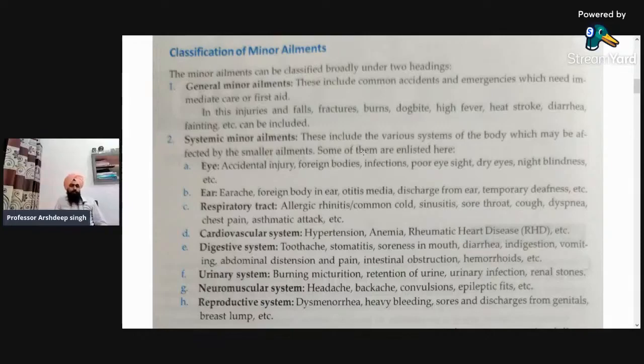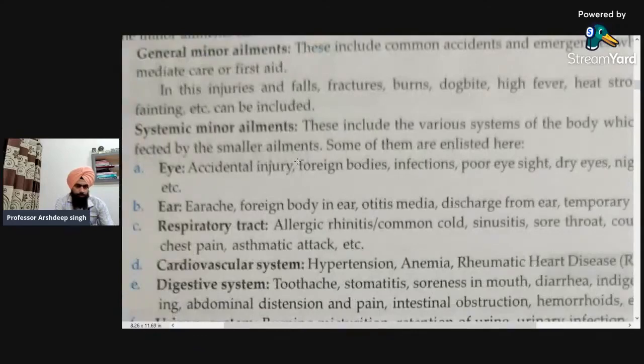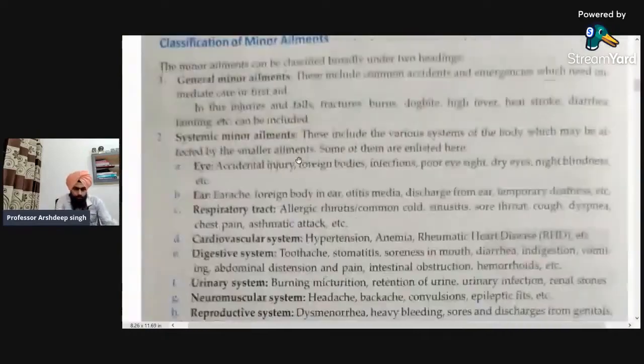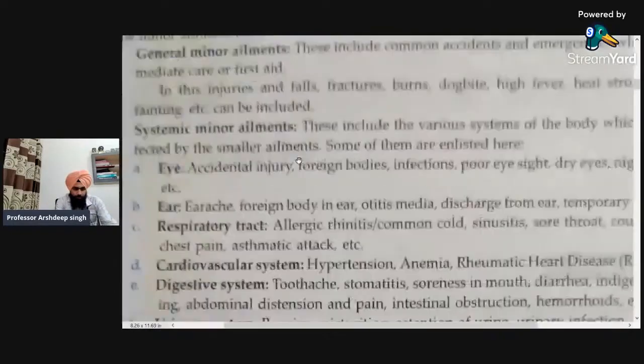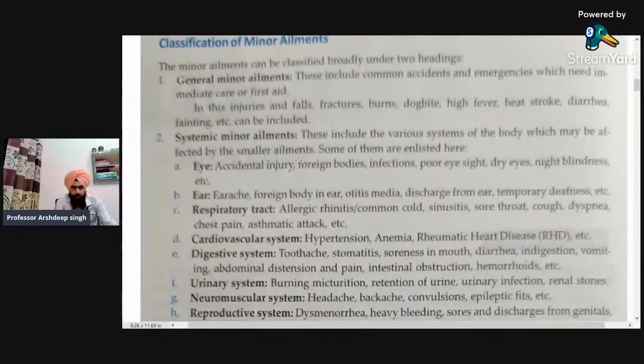Next one is the ear. What is included in the ear is earache, that is pain in the ear, foreign body in the ear, that is any type of mosquito or other vector, otitis media, discharge from the ear, and temporary deafness. So these are some of the infections that are included under the ear.